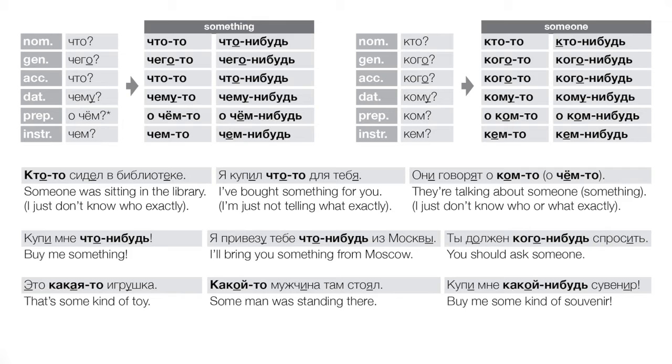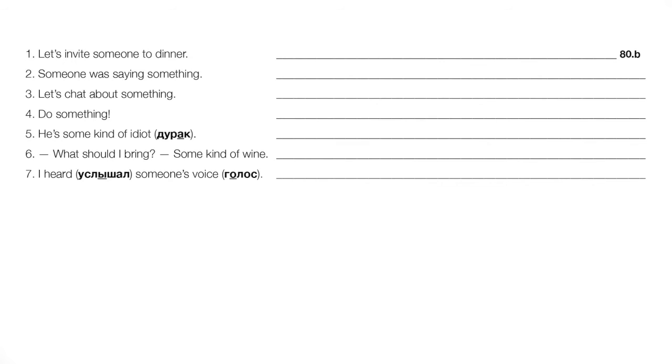Okay, so let's do a few of these. Let's invite someone to dinner. Давайте пригласим, right? Let's invite. Okay, someone. Кого-нибудь на ужин. Давайте пригласим кого-нибудь. Okay, so again, this is a future tense sort of event, right? Hey, let's invite someone to dinner. It's very open-ended. We don't seem to have any idea of who specifically we'd like to invite.